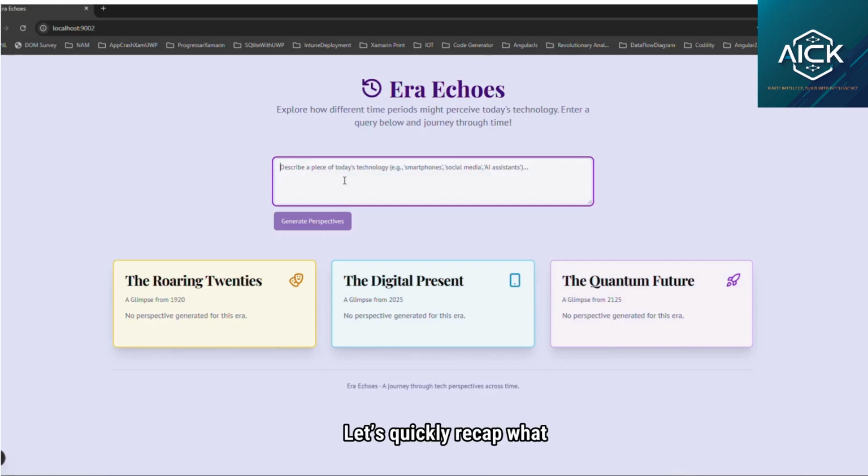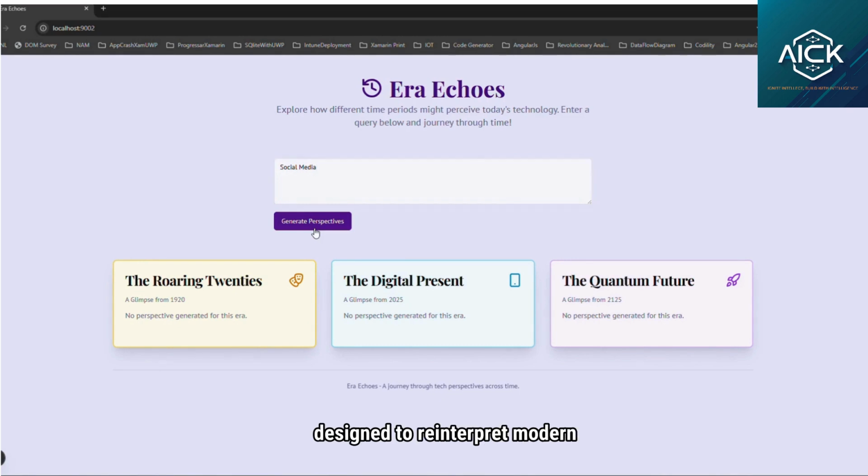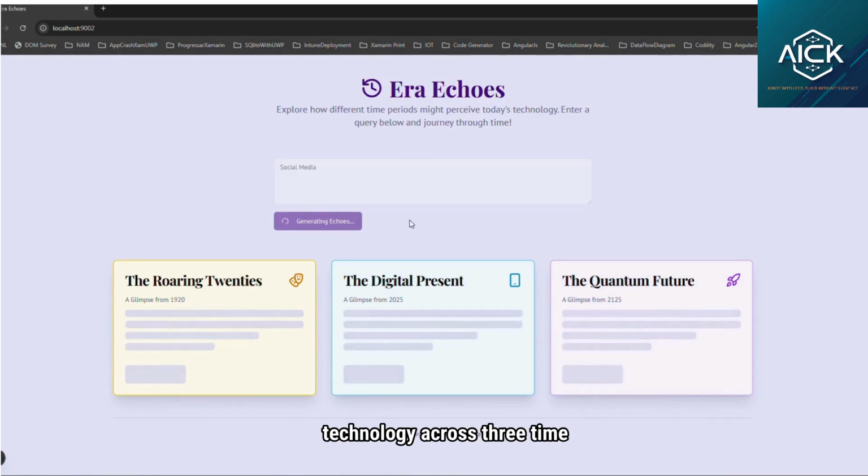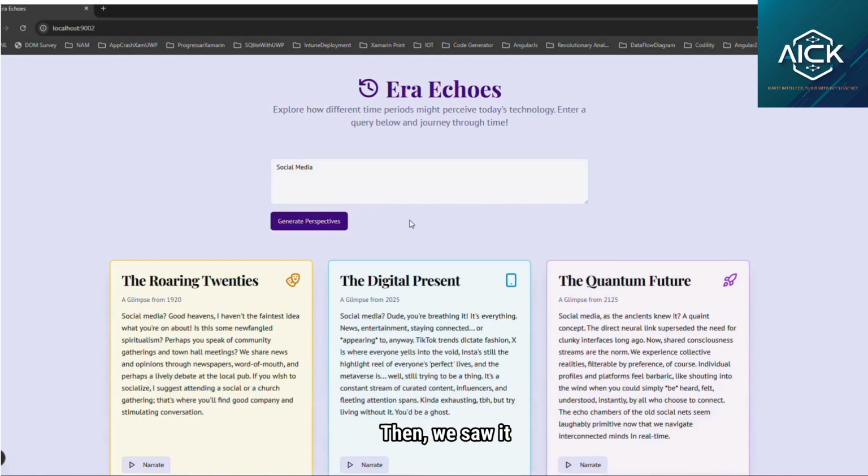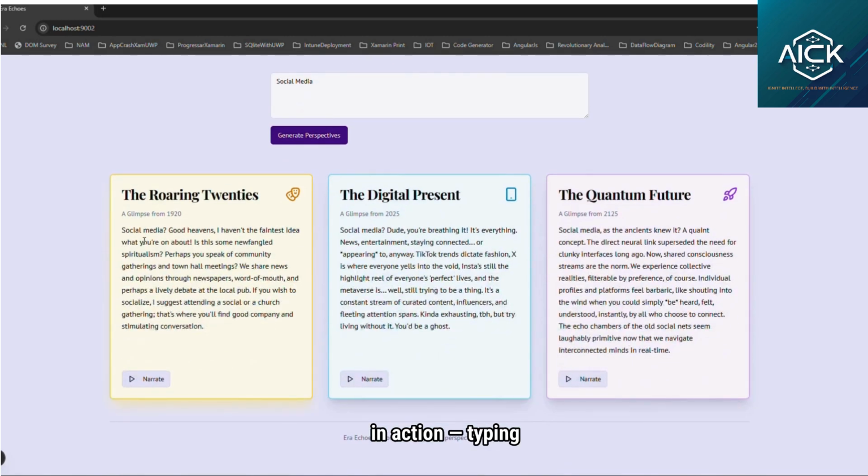Let's quickly recap what we just explored in this time-bending journey. First, we met Era Echoes, an AI agent designed to reinterpret modern technology across three time periods. Then, we saw it in action, typing a simple query and watching it come alive as 1920 nostalgia, 2025 commentary, and 2125 speculation. Next, we unpacked the system architecture, a clean front end in Next.js with Tailwind, talking to Google Gemini API through a smart prompt generator.